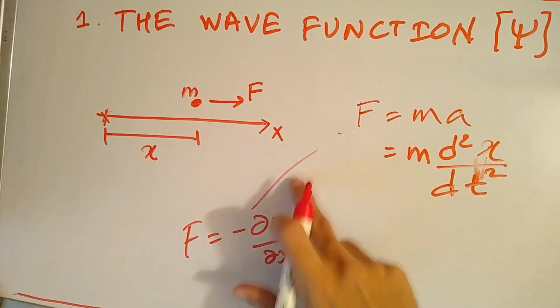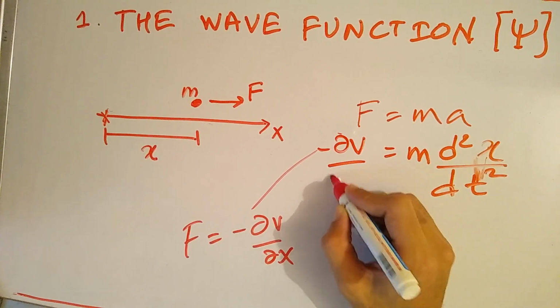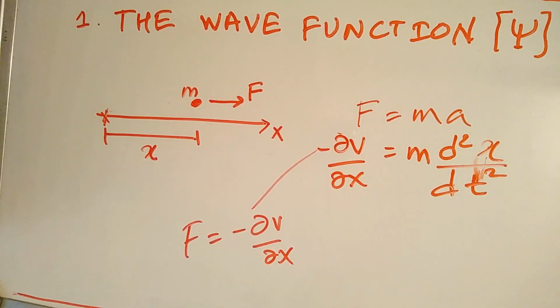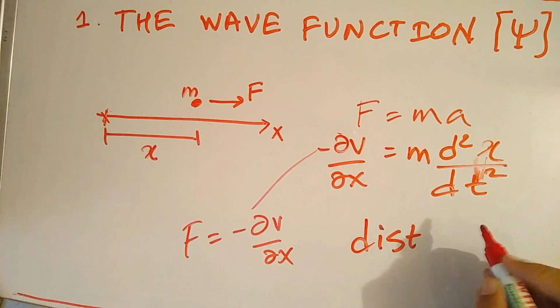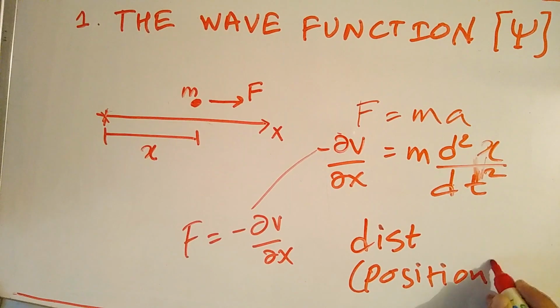So we can write directly that m d²x/dt² equals the negative partial derivative of the potential energy function with respect to x. On solving this differential equation, we can get the distance or the position x.